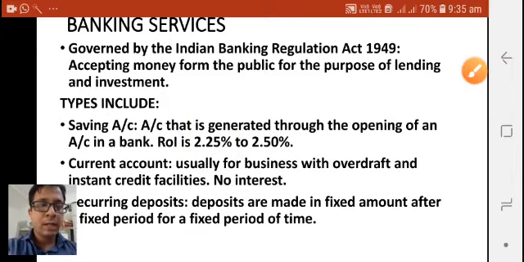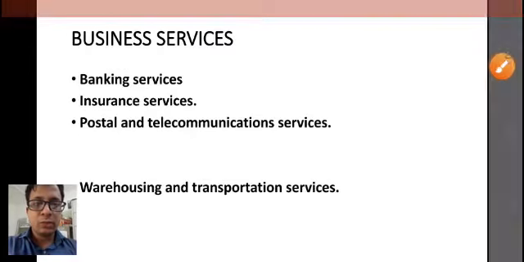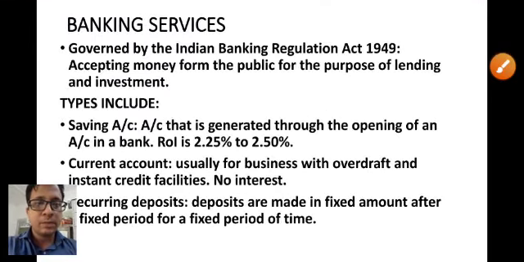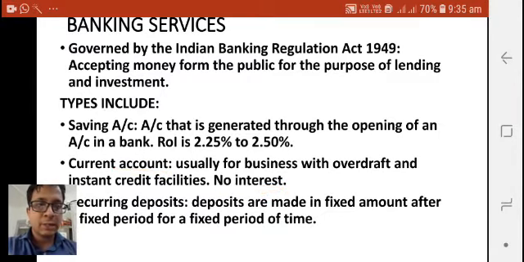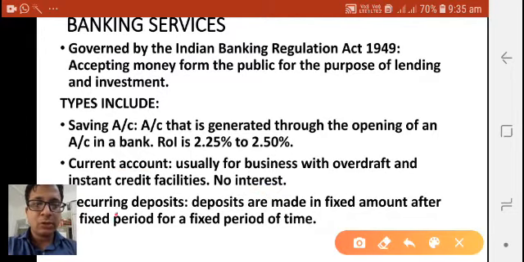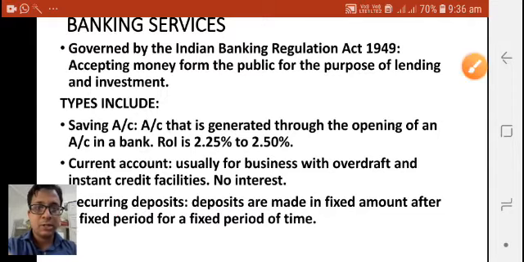Okay, next we have discussed the current account, which is meant for businessmen. Under a current account, you will not get any rate of interest, unlike your savings account. Then we have also covered the recurring deposits account. Under it, a particular amount of money is deposited after a particular time for a fixed period of time. For example, if you want to deposit rupees 1000 every week, then you can open a recurring deposit under those terms and conditions.